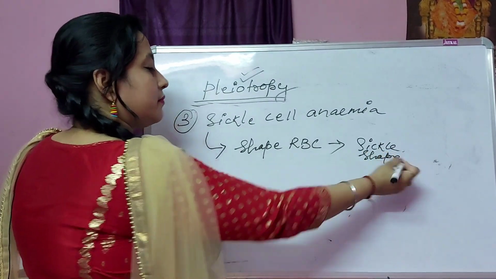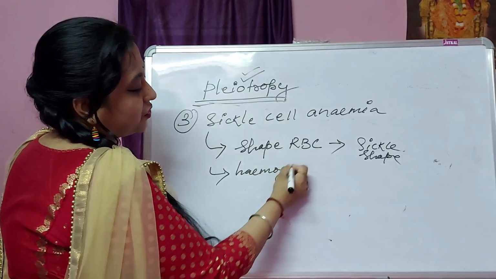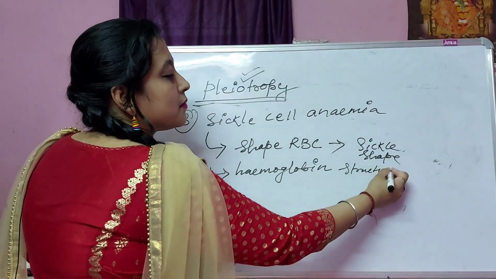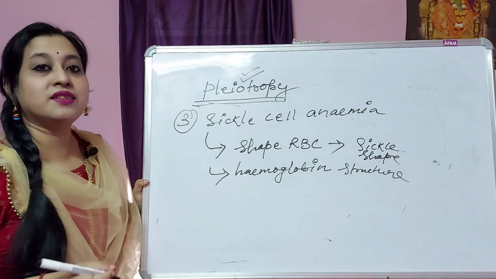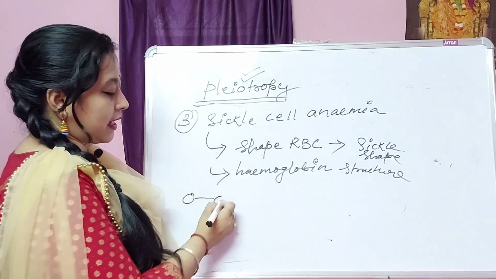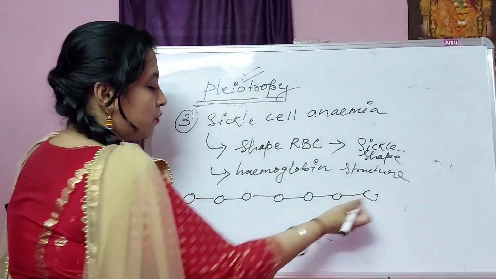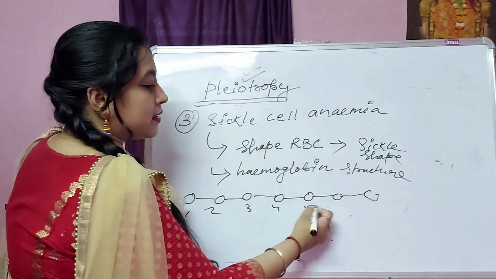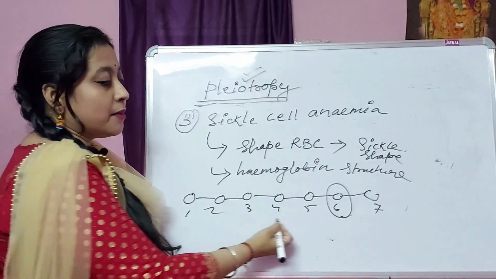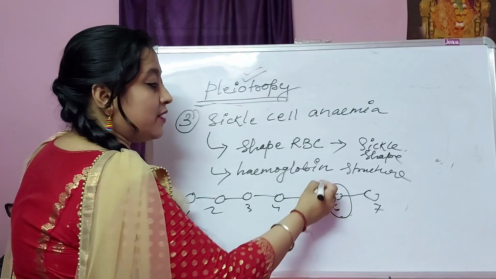and there is also a change in the hemoglobin structure. So due to a point mutation, a change in a single gene, if several amino acids are there in the beta globin chain, at the 6th position there is a point mutation. These are the amino acids present in the polypeptide chain of beta globin, where there is a change in the 6th